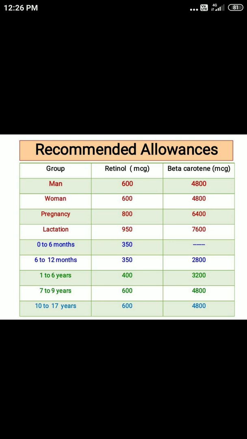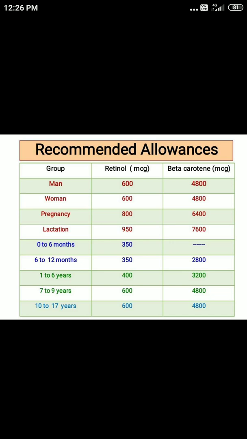That's why we are having these two sub groups, 0 to 6 months and 6 to 12 months. But for infants, it is only 350 micrograms. Then from 1 year to 6 years, it is 400 microgram. 7 years onward till adult man, adult woman, it is 600 microgram.